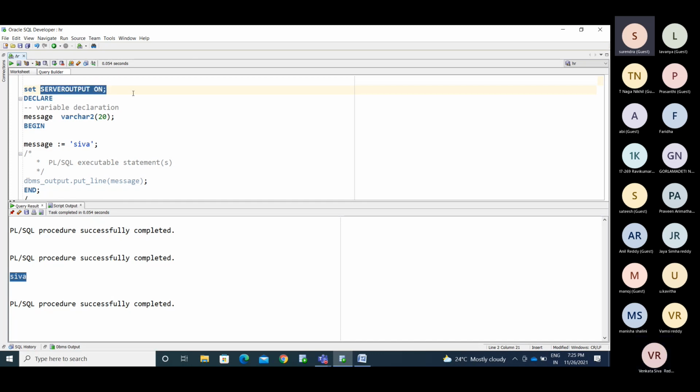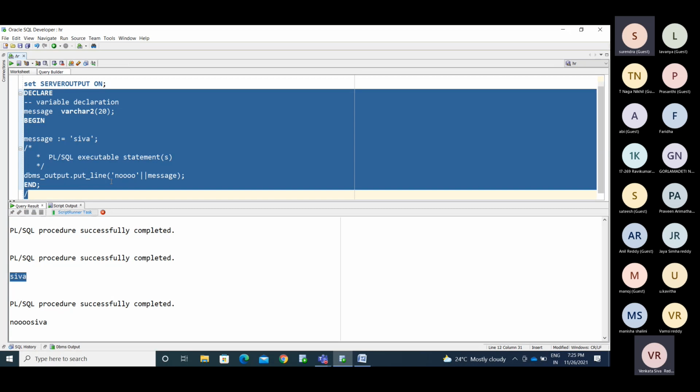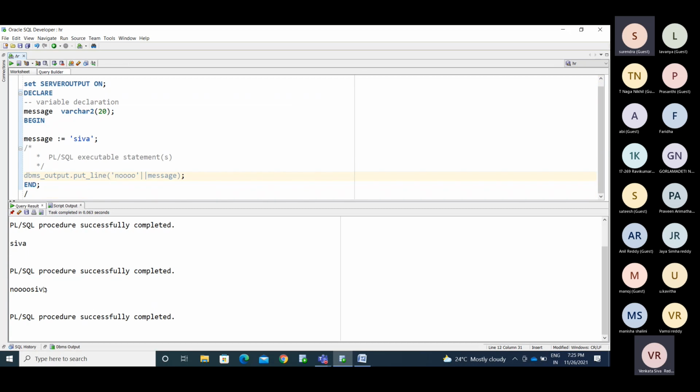Okay. Set server output helps you start printing information on the screen. Now, as I said, I declare the variable, right? Now, see, I am passing some string here. I say concatenated. See here, no Shiva. So it is getting that.